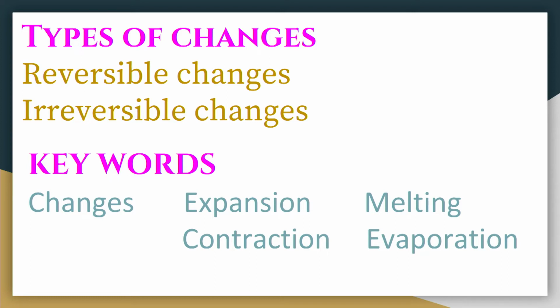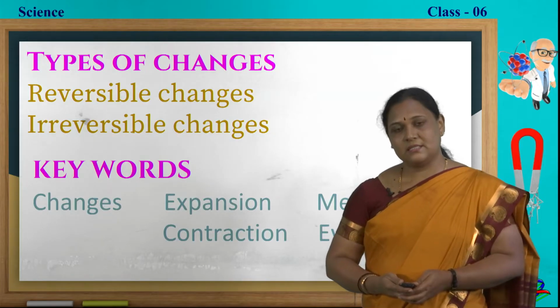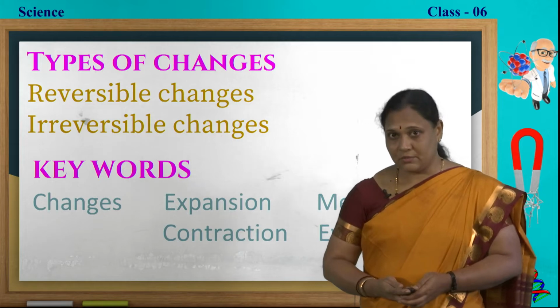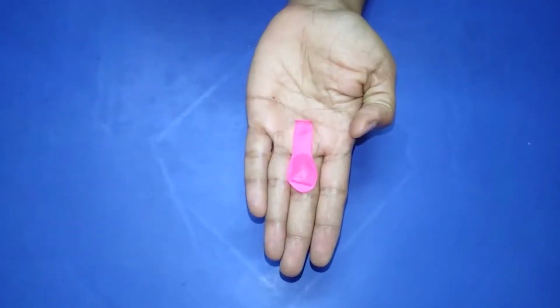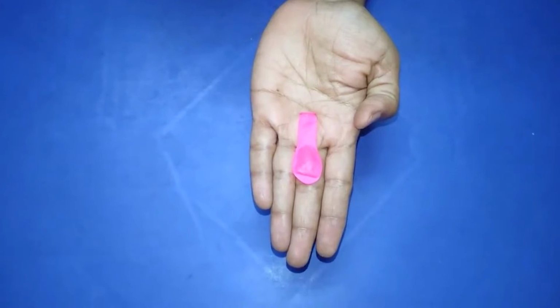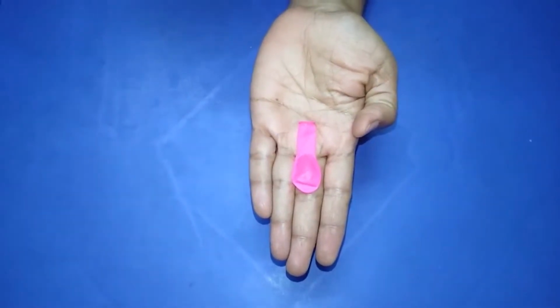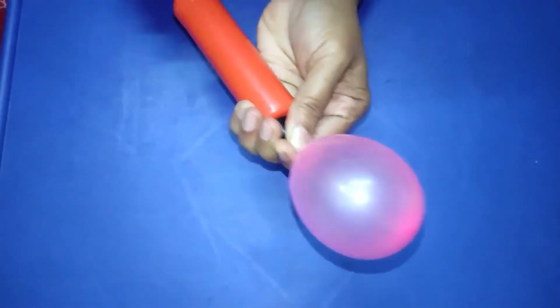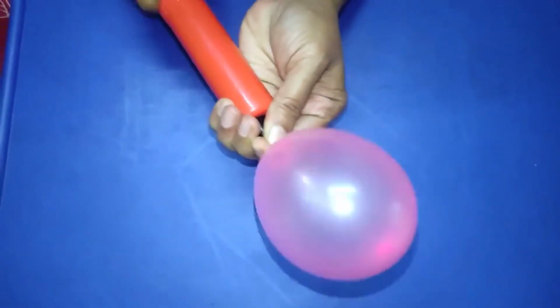Now, let us learn about reversible changes. To learn about these reversible changes, let us go through some videos. Shall we play a video now? Here is a balloon in its original size. Let us blow air into it. See, balloon is becoming large. It is expanding.